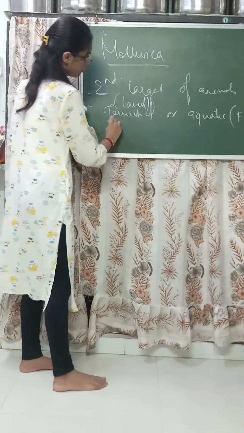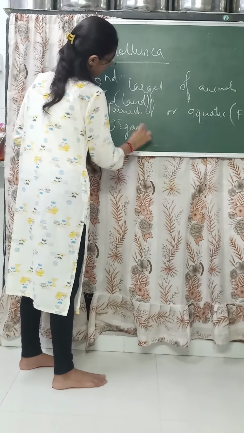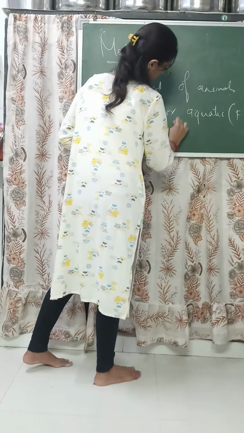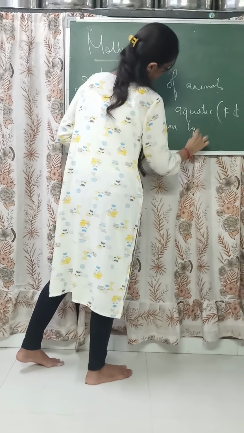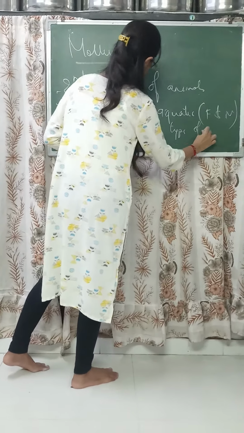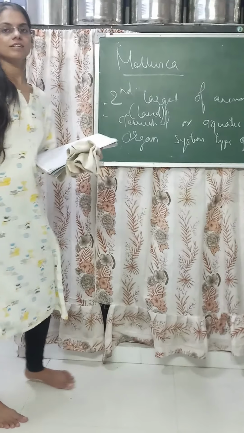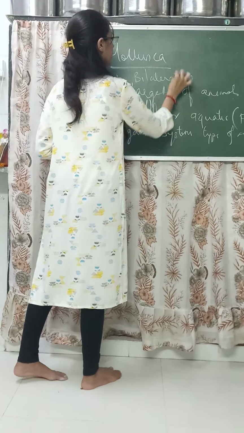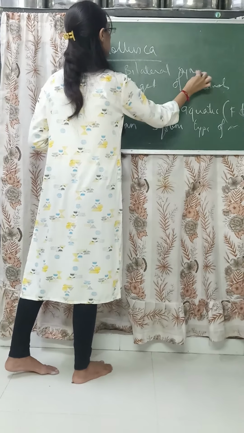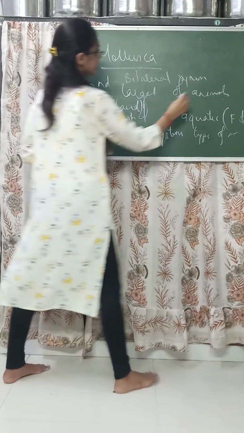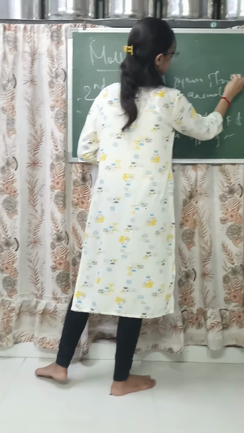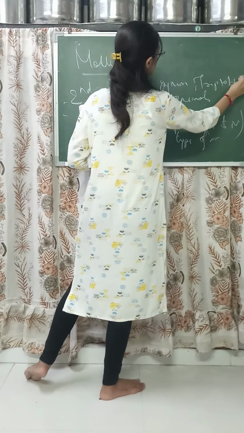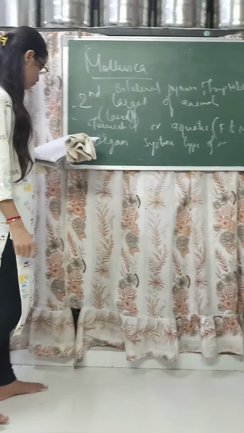Organ system level of organization, bilateral symmetry, triploblastic: all these are common points that you have to remember.